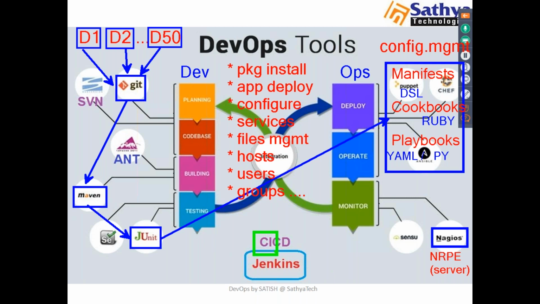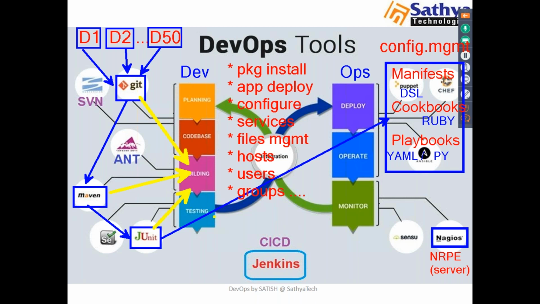Integration of what? Integration of source code. We have our source code in the repositories, so we have to integrate it. We have to get the code from source repositories. Next, integration of build tools, so we have to build our code, and integration of test cases.